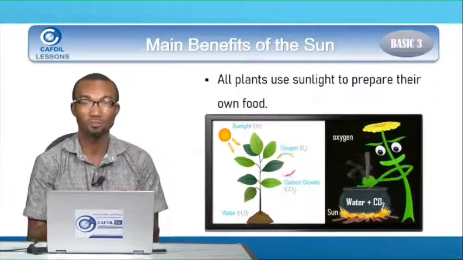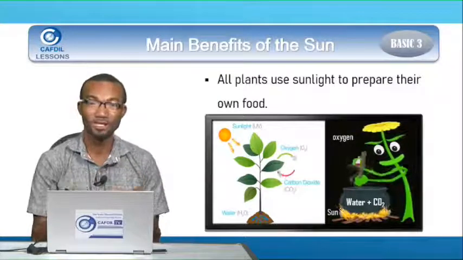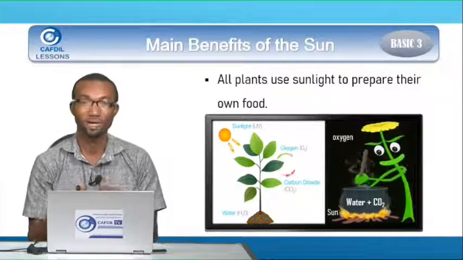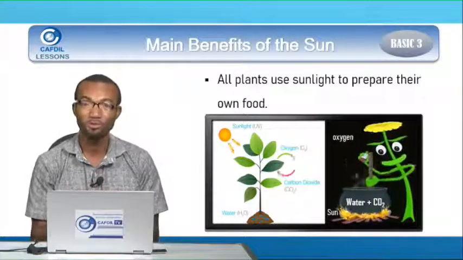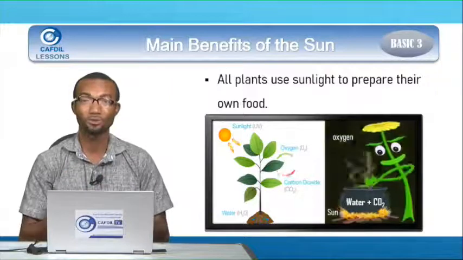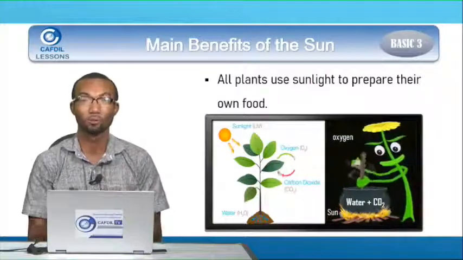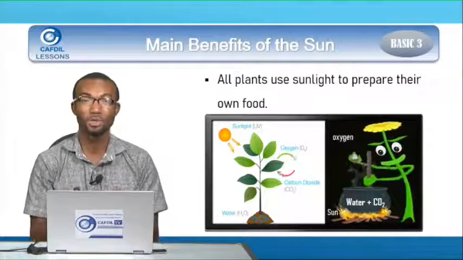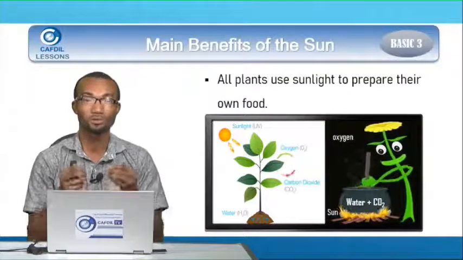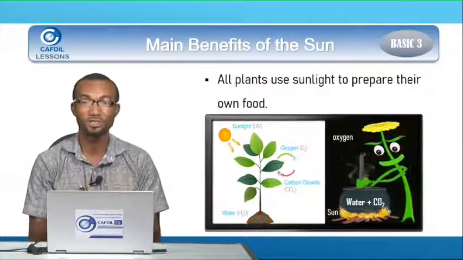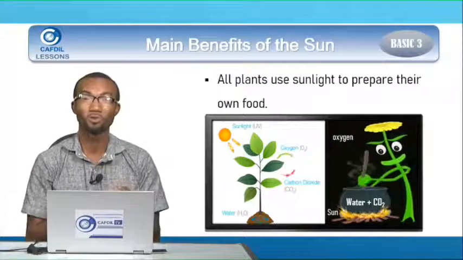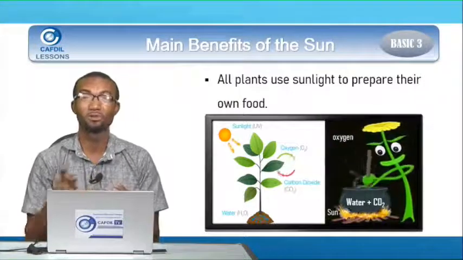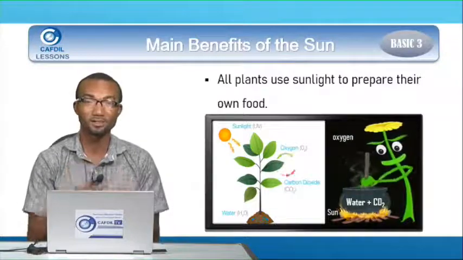Anytime we are cooking at home, if you have your rice, if you have your cassava, if you have your yam, before you can eat it, you have to cook it or boil it. And you need a source of heat to cook. Any food that you prepare, you need a source of heat. Either you use charcoal, or firewood, or gas, or an electric stove.